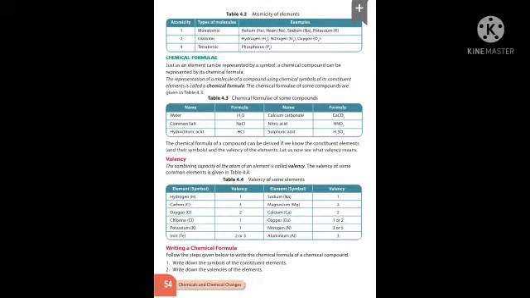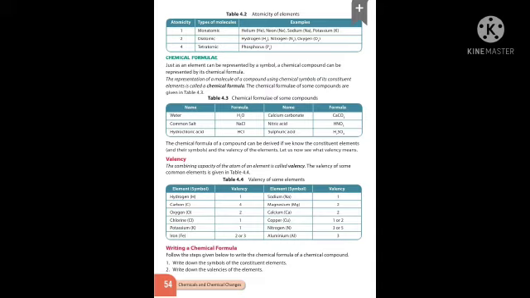Okay. Then chemical formulae. What is called a chemical formula? The representation of a molecule of a compound using chemical symbols of its constituent elements is called a chemical formula. Chemical formulae of some compounds we have seen before in class. So, shall we see a few examples?